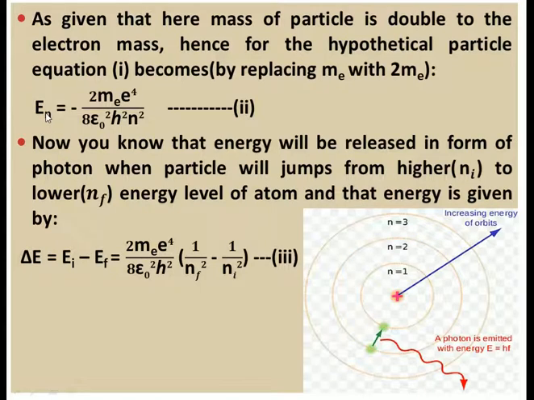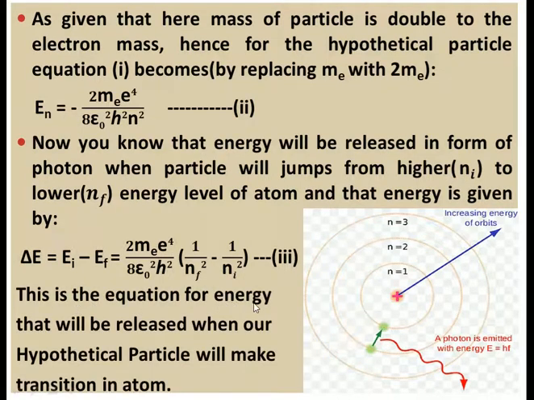So if you put this equation in place of EI and EF, with n replaced by ni and nf, and use equation 2, you will get delta E is equal to twice me e to the power 4 divided by 8 epsilon naught square h square, under bracket 1 upon nf square minus 1 upon ni square, where nf is the lower energy level and ni is the higher energy level.